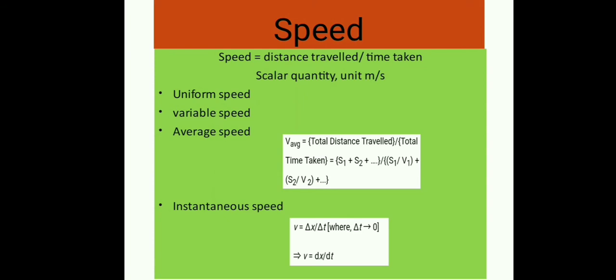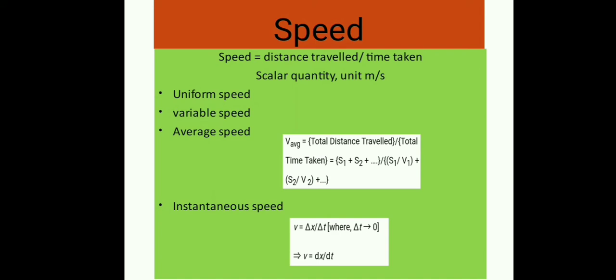Now come to the instantaneous speed. The average velocity tells us how fast an object has been moving over a given interval of time, but does not tell us how fast it moves at a different instant of time during that interval. For this, we define the instantaneous speed. The formula is v equals del x upon del t, where del t tends to 0.